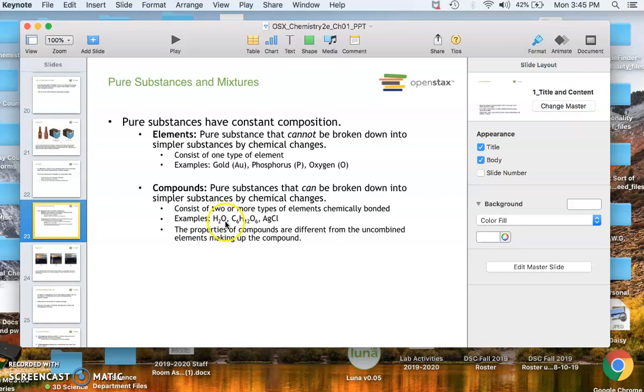If there's no subscript behind the letter, like here oxygen doesn't have a subscript, that is because there's just 1 atom of oxygen. Okay, so in this compound you have 2 atoms of hydrogen, 1 atom of oxygen to form H2O, which we know as water. And so the same for these others. C6H12O6, that's glucose, 6 carbon atoms, 12 hydrogen atoms, 6 oxygen atoms, and that composes the molecule glucose. Silver chloride, AgCl: there's 1 atom of silver, 1 atom of chlorine to make silver chloride.